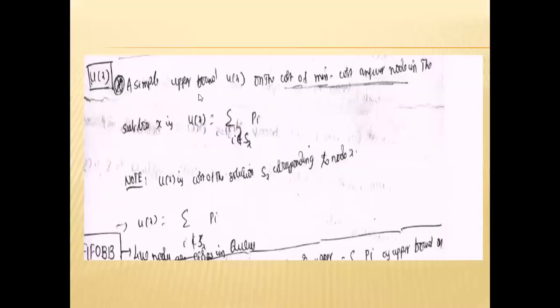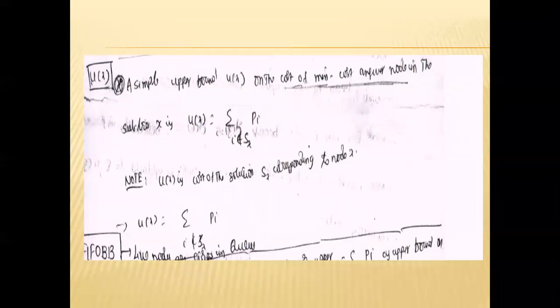So next we are calculating the upper bound. The upper bound U of X means the cost of the minimum cost answer node in the subtree of X. That is calculated by U of X equal to the sum of the penalties for i not belonging to S of X, meaning the jobs which are not in the subset, that is, the jobs which are not completed within the deadline.